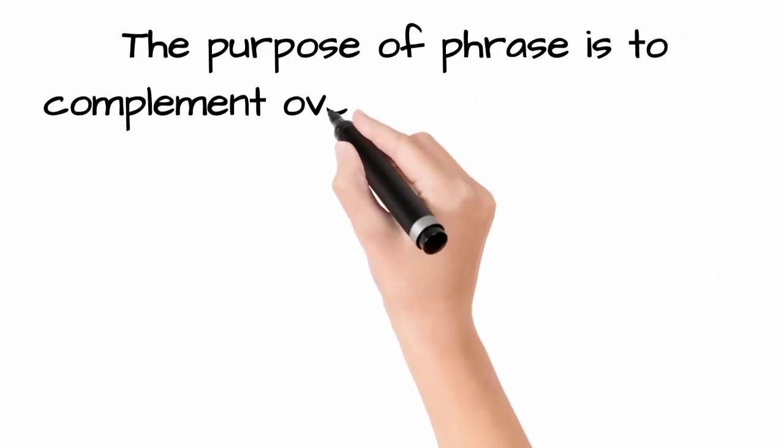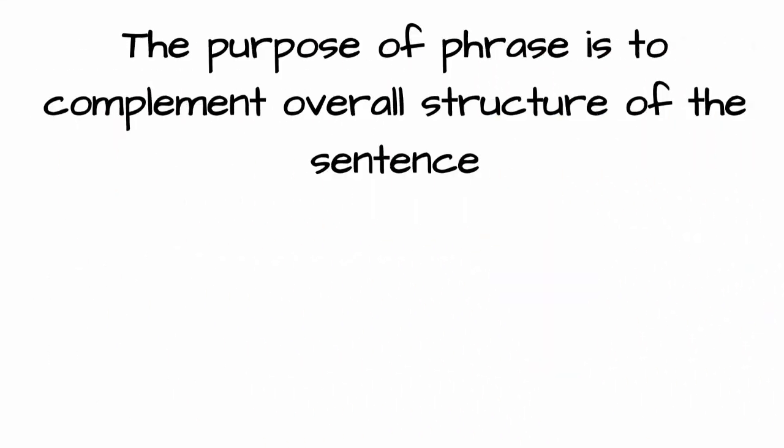The purpose of a phrase is to complement the overall structure of a sentence. A simple sentence can also be called one clause, and some sentences may have more than one clause. But a phrase cannot be called a sentence as such. So basically, these are the differences between phrase and clause in English.